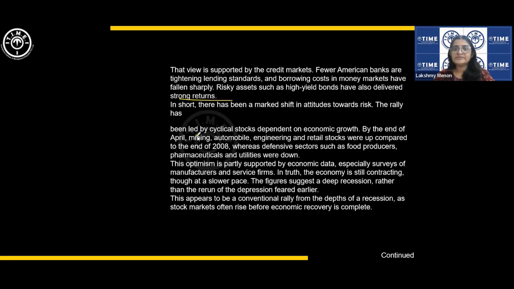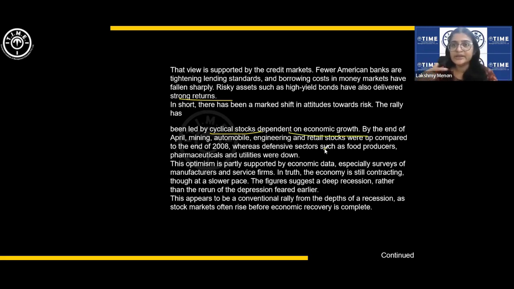The rally has been led by cyclical stocks dependent on economic growth. By the end of April, mining, automobile, okay. So the rally, what rally? The positive trend basically, right? That has been led by cyclical stocks dependent on economic growth.